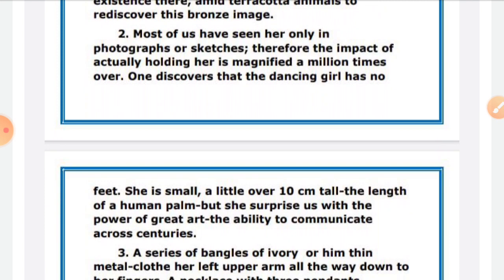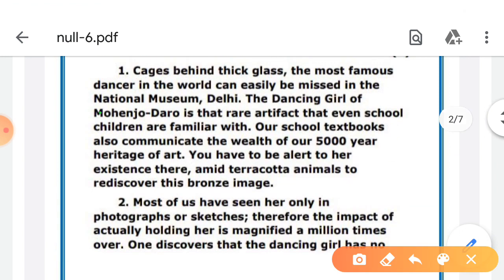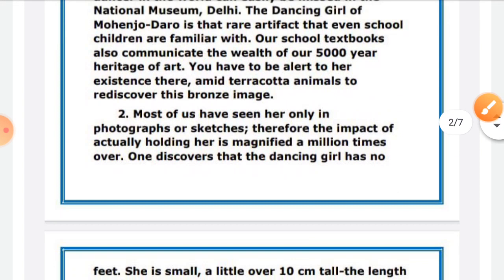Second is written, most of us have seen her only in photographs or sketches. These are known words: photographs, sketches, museum, Mohenjo-daro. These words you know. So just hold on to those words that you can understand. If there is a certain word that you can't understand, don't waste your time, just proceed further.